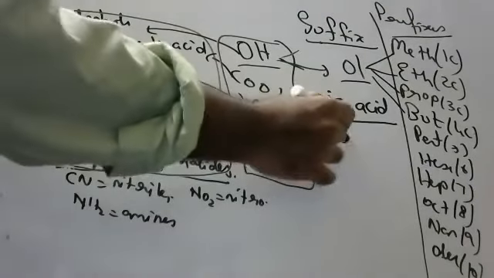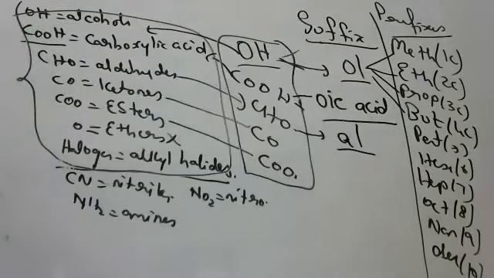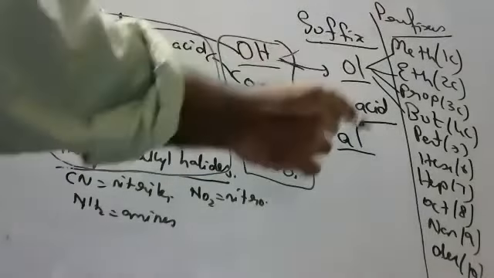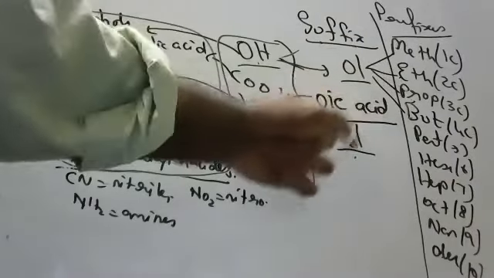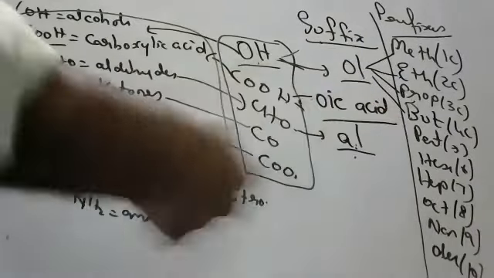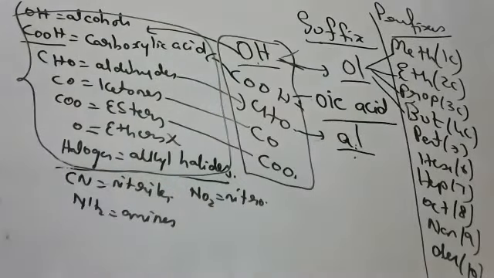Aldehydes are called al. The suffix is al. Methanal, not ol. Methanol means alcohol. Methanal, ethanal, propanal, butanal, pentanal, hexanal, heptanal, octanal, nonanal, decanal. Like this it will go, children.